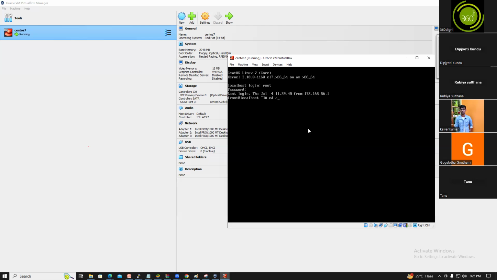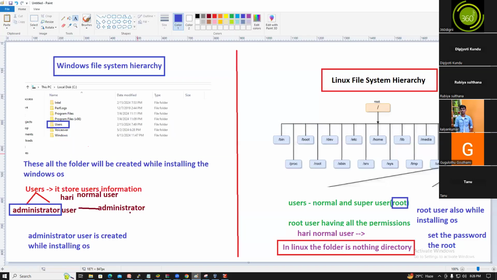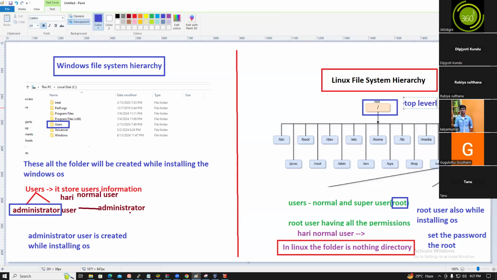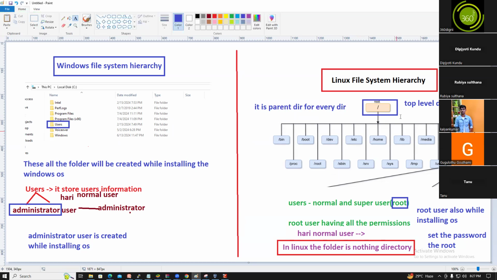cd slash. Here slash is the top level directory, and slash is the parent directory for all the directories. So what is this, guys? Slash is the top level directory, and it is the parent directory for every directory.